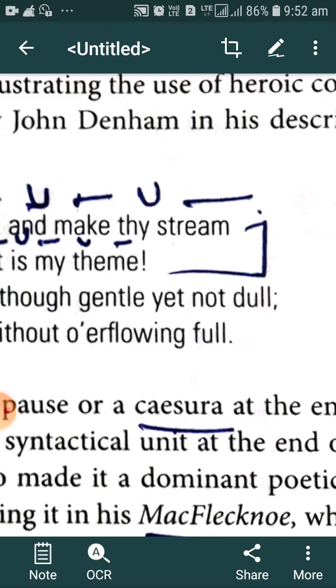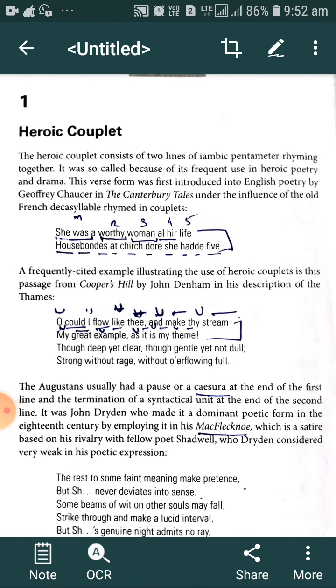It was also called the heroic couplet because of its frequent use in heroic poetry and drama. As I said earlier, this type of metrical pattern was used to describe the deeds of great heroes, in heroic poetry and heroic dramas. In the initial period there were poetic dramas about the great deeds of great heroes in history. That's why, to describe the heroic, supernatural deeds of those heroes, this type of pattern was used, and that's why it's called the heroic couplet.